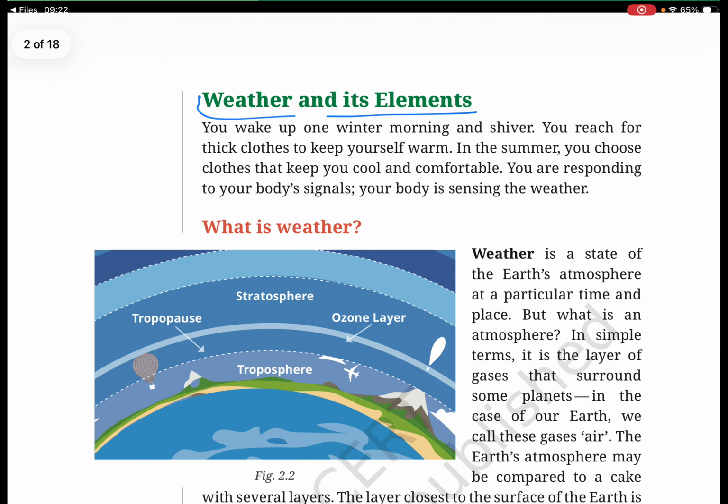Weather and its elements. You wake up one winter morning and shiver. You reach for thick clothes to keep yourself warm. In the summer, you choose clothes that keep you cool and comfortable. You are responding to your body's signals. Your body is sensing the weather.